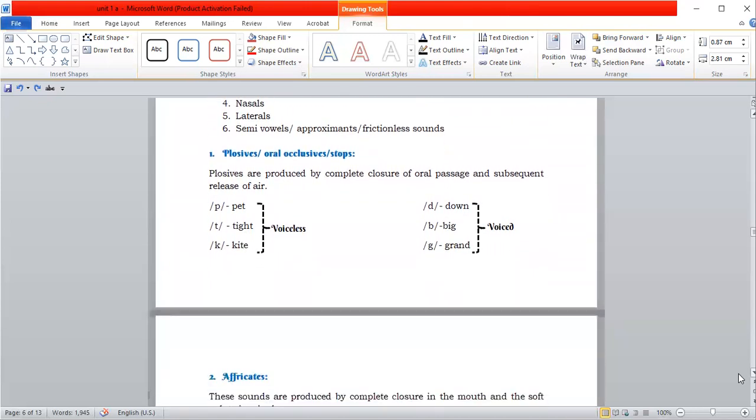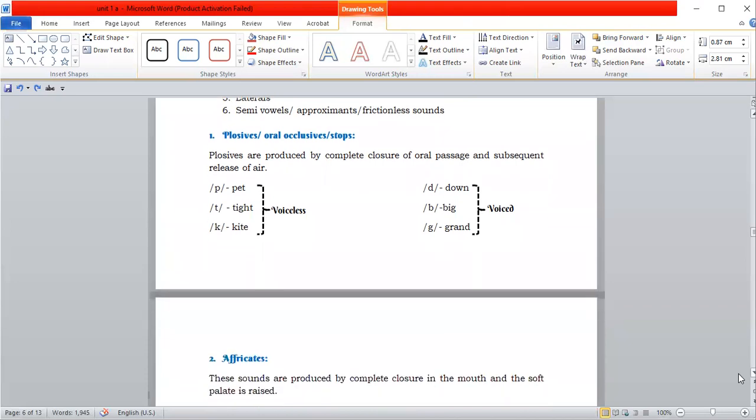Plosives or occlusives or stops. Why the name plosives or occlusives or stops? Because these are produced by complete closure of the oral passage, so complete closure of the mouth. And then later the release of air will be like an explosion of a bomb. The air that comes out of the mouth will be like a puff of air, like an explosion. So the name plosives came for this type.